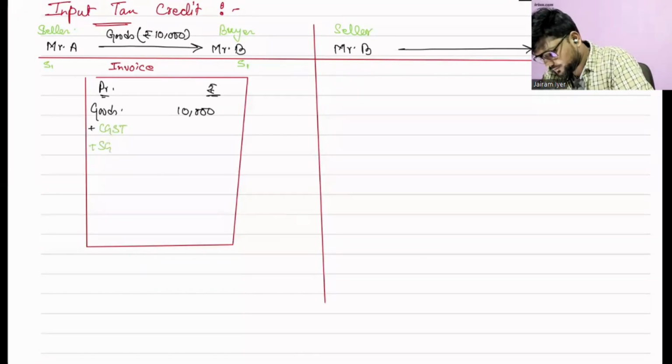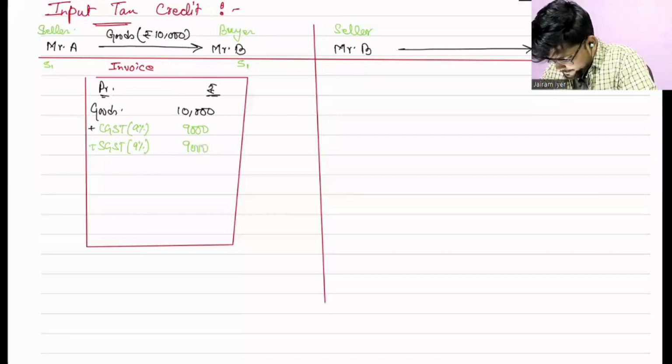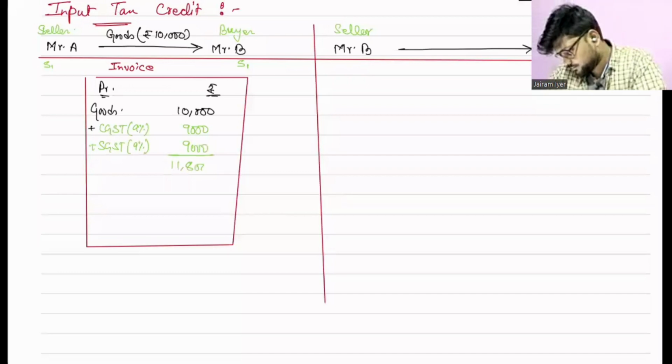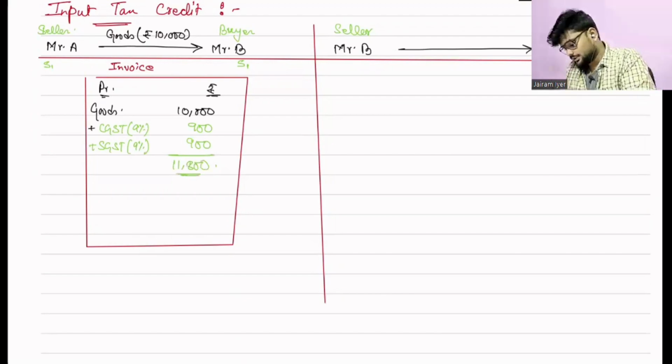Now suppose for example it is 9% and it is also 9%. Correct. So 900 here and 900 here. So what total is he going to charge? 11,800. Correct. So this is the amount which Mr. A will charge from Mr. B.